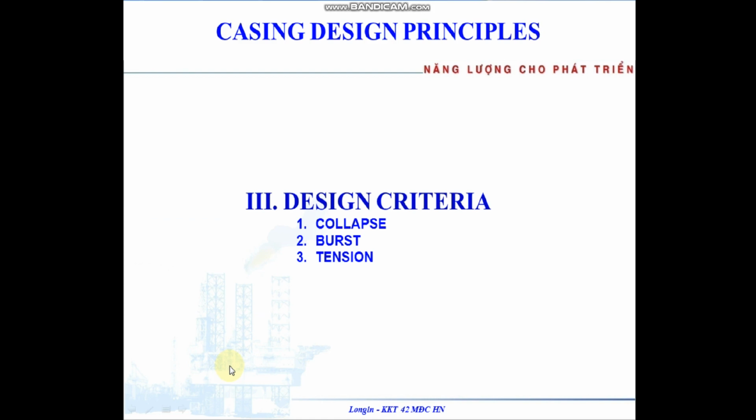Design criteria we mention here are collapse, burst, and tension.